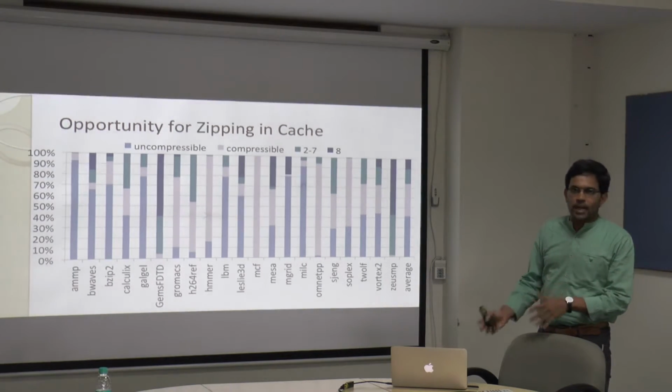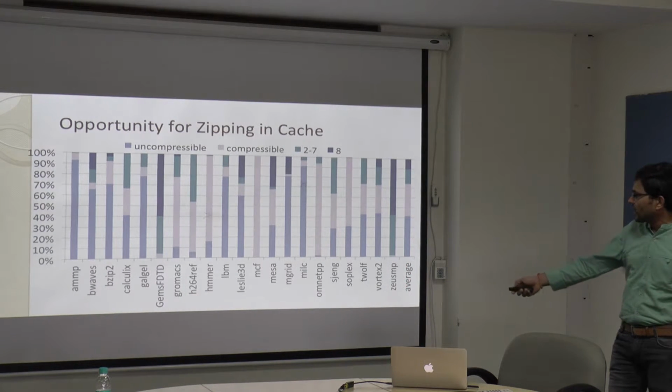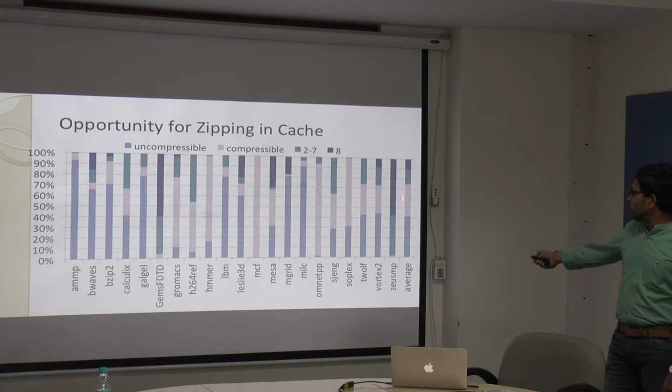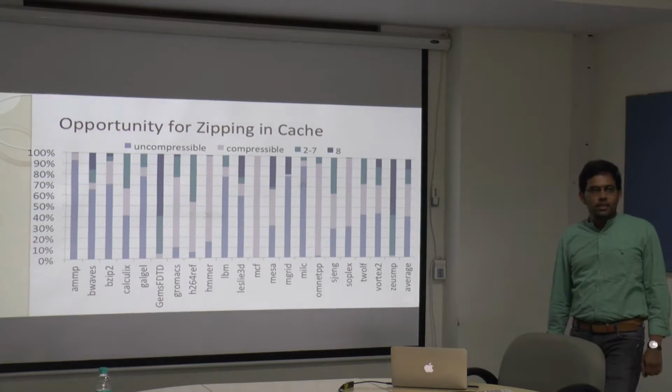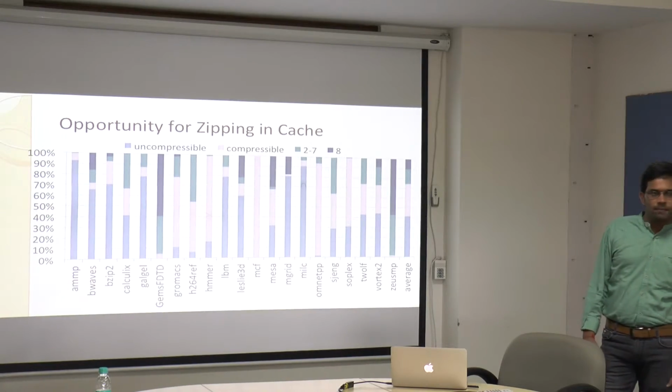So this is about not just the prefetched blocks, but even the demand blocks being compacted together. If you see the data here, this is again the geometric mean across several SPEC applications. This component is not compressible, but around 60% of the blocks, both prefetch and demand put together, can be compressible.